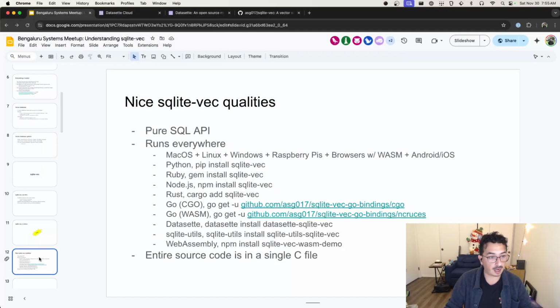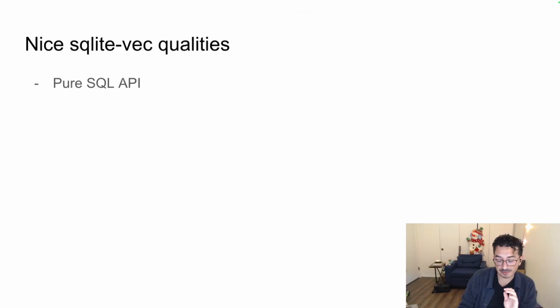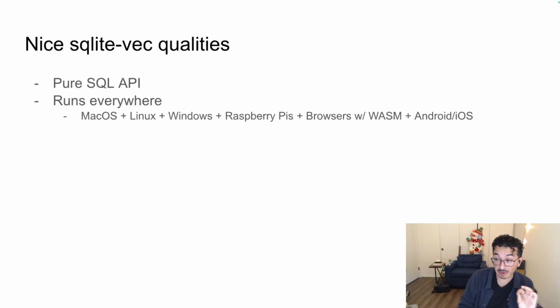So like I said, some of the nice things about sqlite-vec, some of the reasons why you might choose it, is that it's pure SQL. So you don't have to fiddle with a Python-specific API or a Node.js-specific API. It is all SQL. It runs everywhere. And when I say everywhere, I mean every single operating system: macOS, Linux, Windows, Raspberry Pis. It compiles to all these different options, including mobile, whether it's Android or iOS.